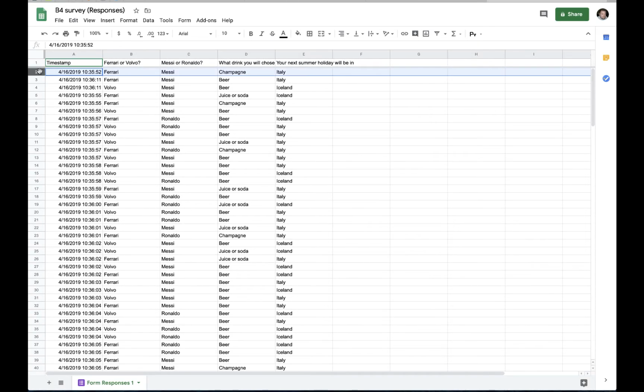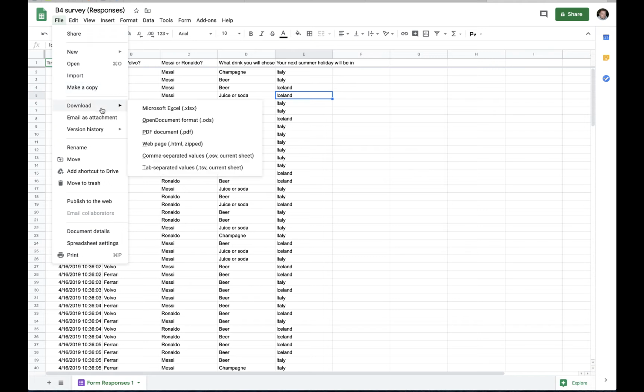So you can see that every row is a reply. So this is a particular student. It's anonymized, of course. What I see here is a time. You can see it's 10:35. It was exactly the beginning of my lecture at 10:30. And then the answers. For example, the first student answered Ferrari, Messi, Champagne, and Italy. Okay. So this is typical qualitative data with 91 values and 4 variables, 4 factors, 4 qualitative variables. And that's what I'm going to analyze in this video and also in a couple of next videos.